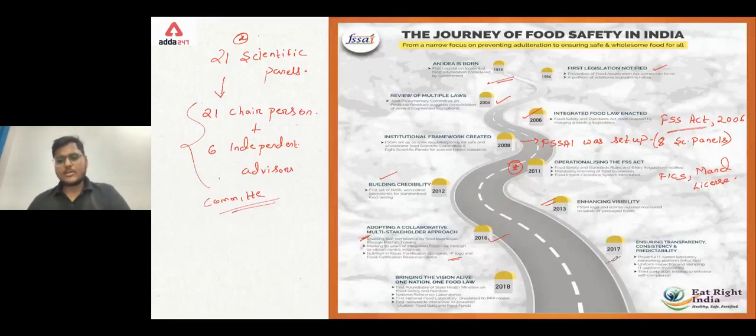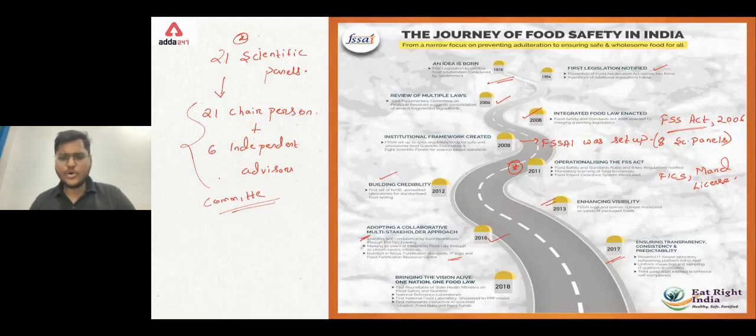Now 2017, what happened in 2017 here? Ensuring transparency, consistency, and predictability. That means each and every person had access to the lab testing reports: where a sample has been sent, at what time it will be analyzed, who will analyze it. Everything was made transparent. By each and every person, I mean the concerned authorities also.